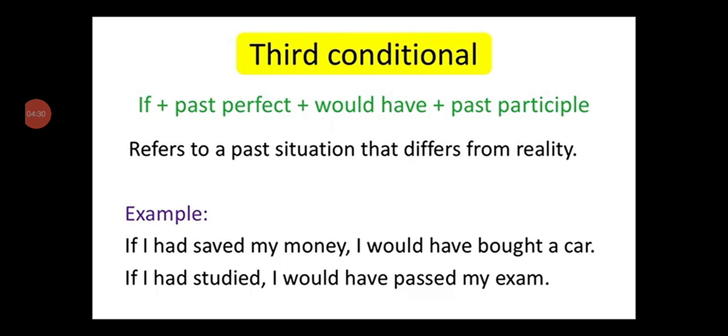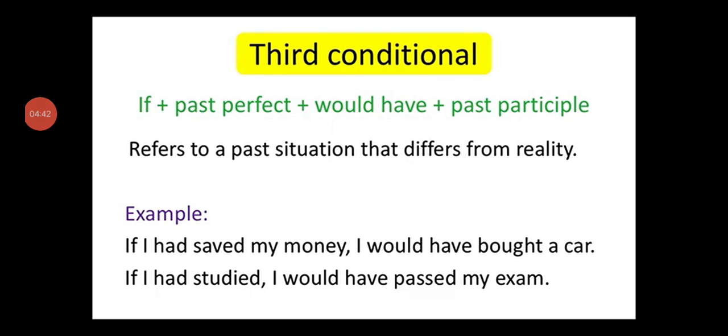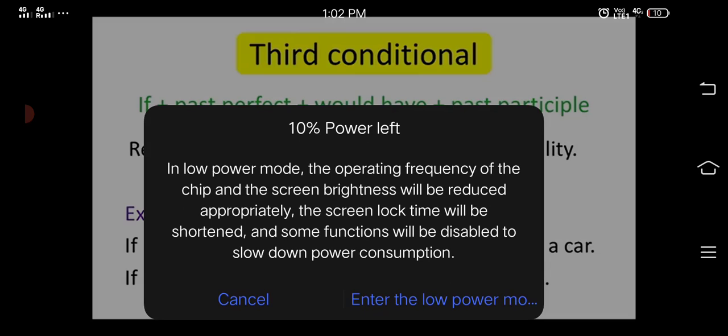Now the third conditional. The rule for making it is if again, then past perfect, plus would have plus the past participle. Which kind of situation does it refer to? It refers to a past situation that has already happened, that differs from reality. It is not possible in real life.